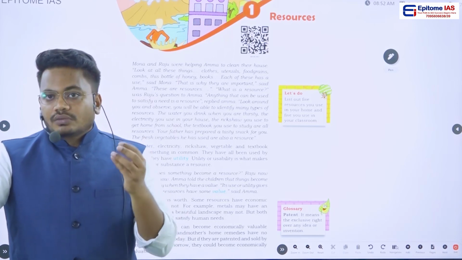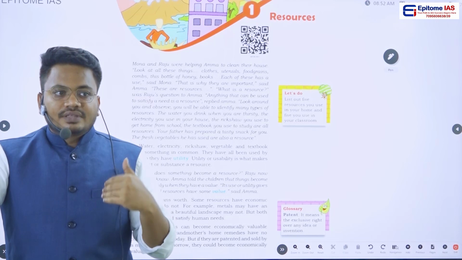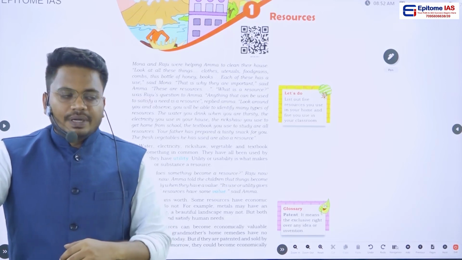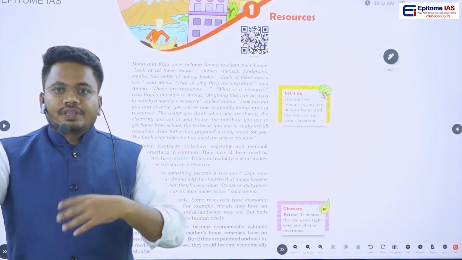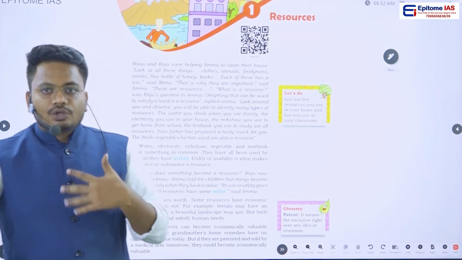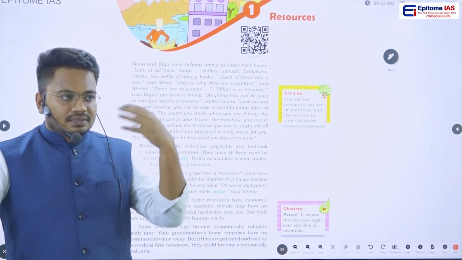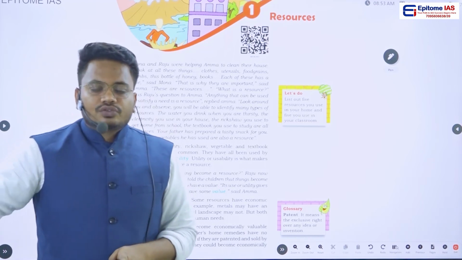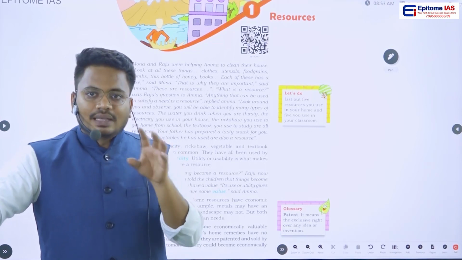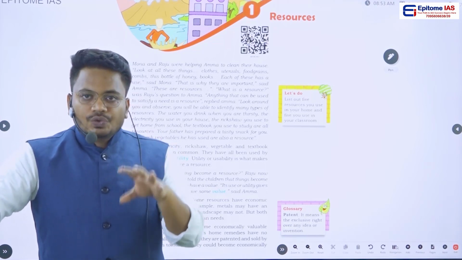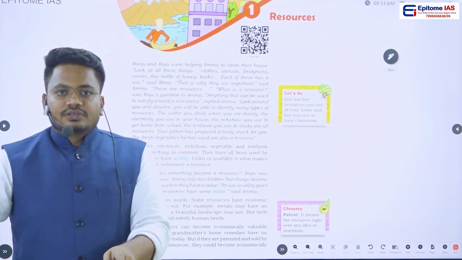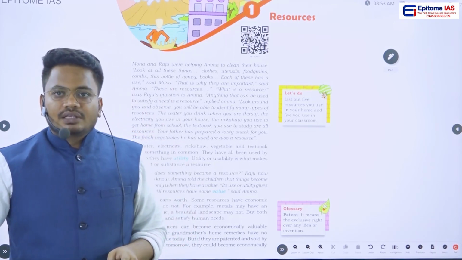So we can say there is some utility, some usability in these products. Without any utility or usability, we cannot call that item a resource. So a resource is something which is used by human beings. There should be usability, and that is what we call utility.